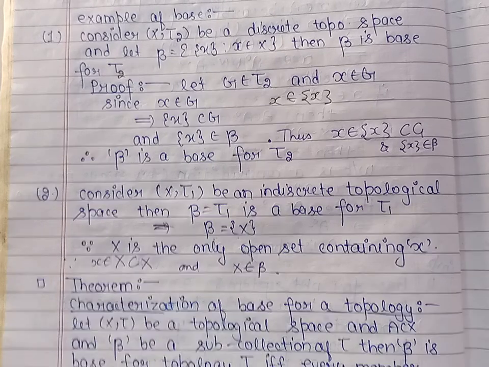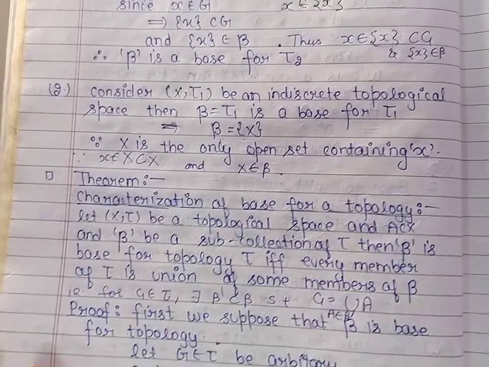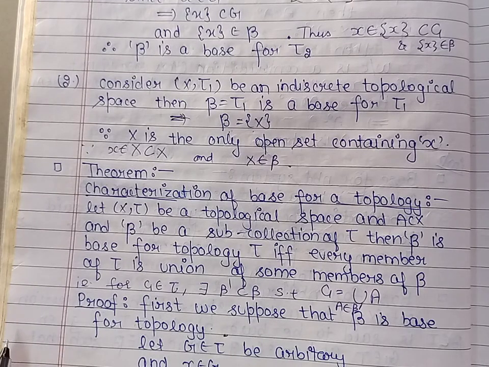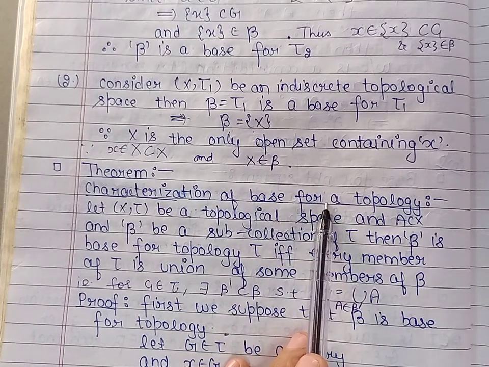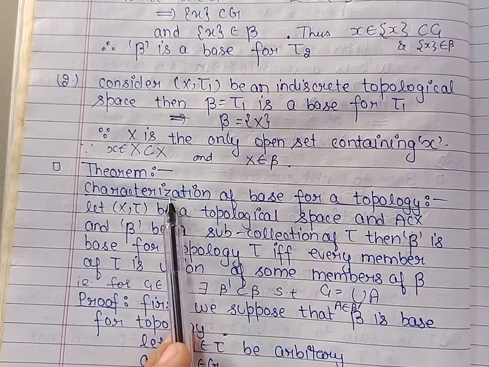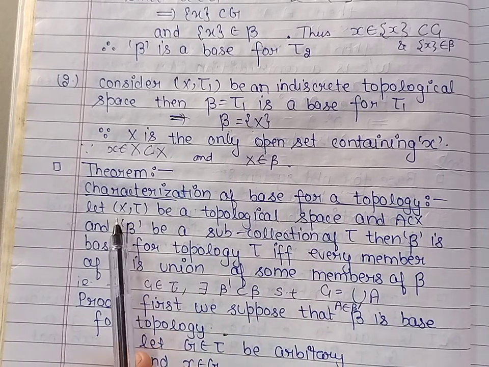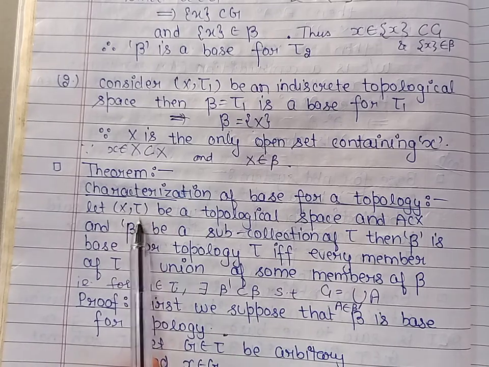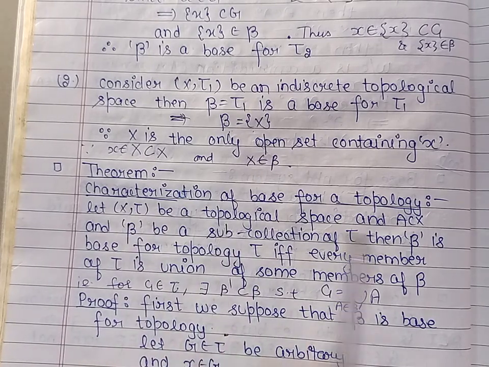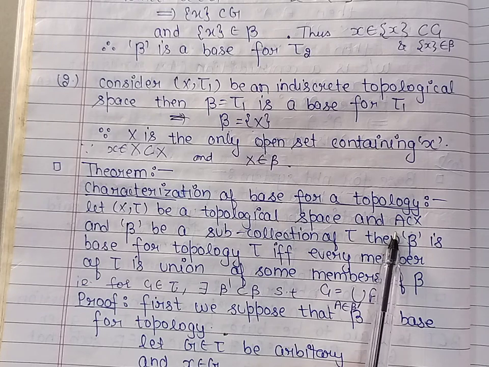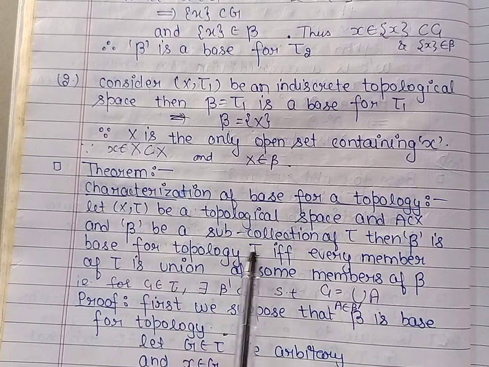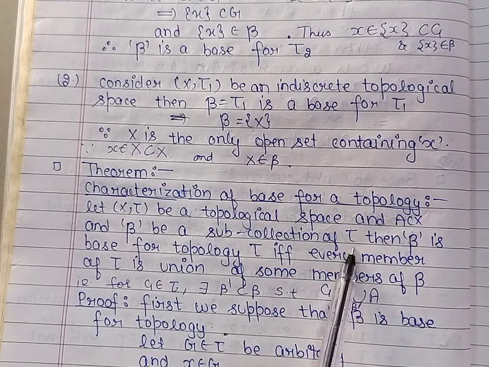Now next is an important theorem which gives another definition for the base for a topology, or you can say this is a characterization of base for a topology. According to this theorem, let (X, tau) be a topological space and beta a subcollection of the topology.